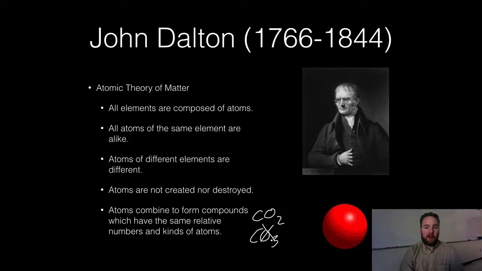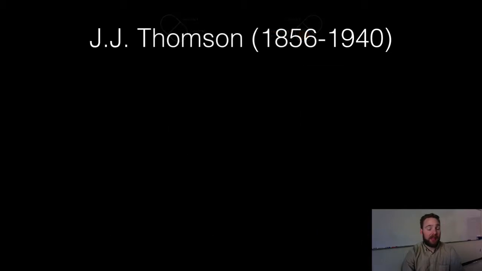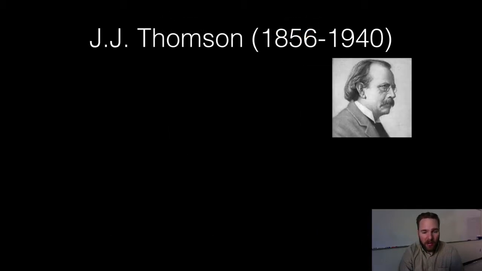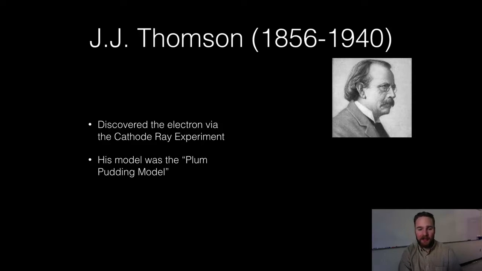Okay, moving on. Our friend J.J. Thompson, 1856 to 1940. J.J. Thompson discovered the electron via the Cathode Ray Experiment, and we'll talk about that a little bit later. His model we call the plum pudding model. In America today, we would refer to this maybe as the chocolate chip cookie dough model. We're not real familiar with plum pudding. He also discovered isotopes in 1913, so he's a pretty influential guy. He gave a lot to chemistry.